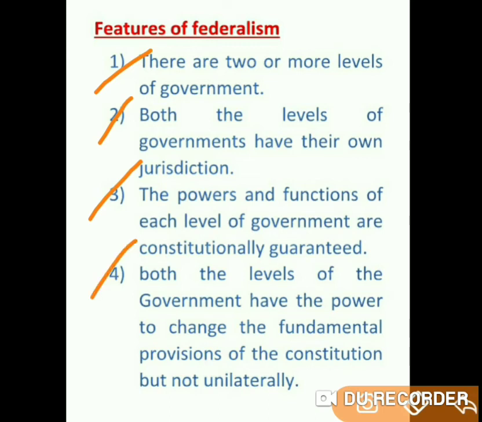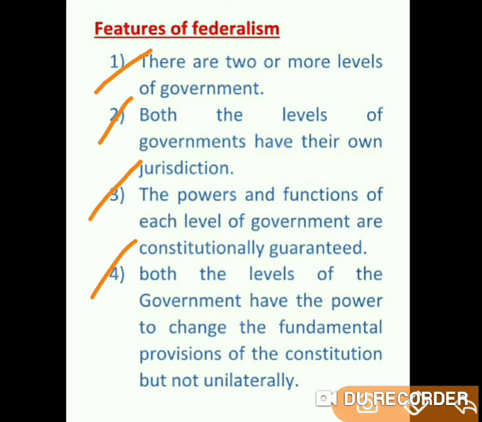And the fourth one, that is, both levels of governments have the power to change the fundamental provisions of the constitution, but not unilaterally. If they find any law is not in favor of people, in favor of any state, or in favor of any community, they may change it.